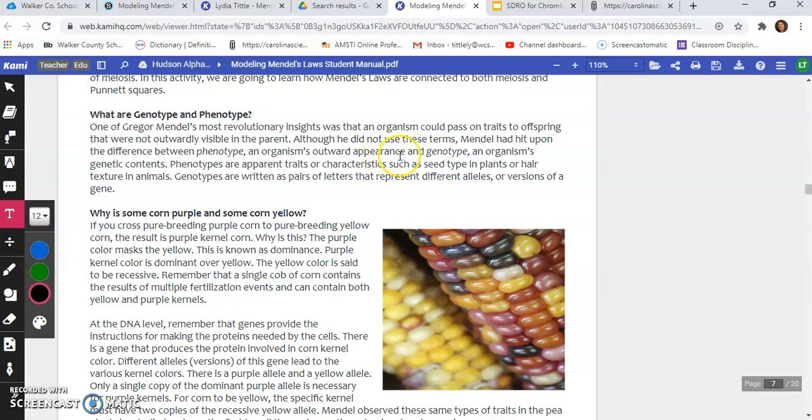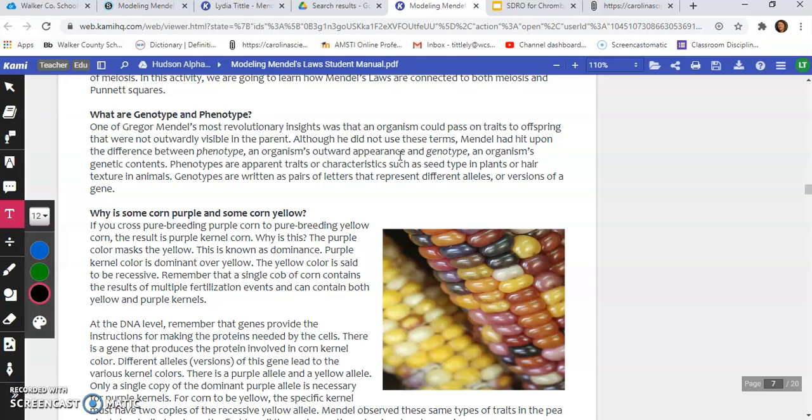So, like for you, for example, if we were talking about your hair color or your eye color or something like that, that is a physical trait that we can actually see by looking at you, then that would be your phenotype. Genotype, though, is your actual genetic contents. That means what actual traits are in your DNA. What traits did you inherit from your mother and father?